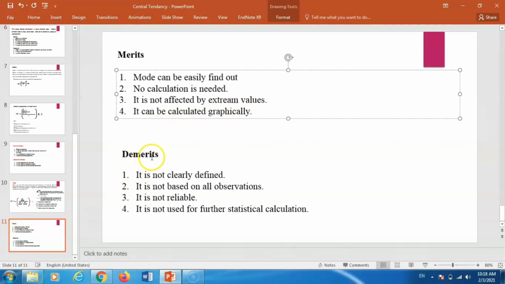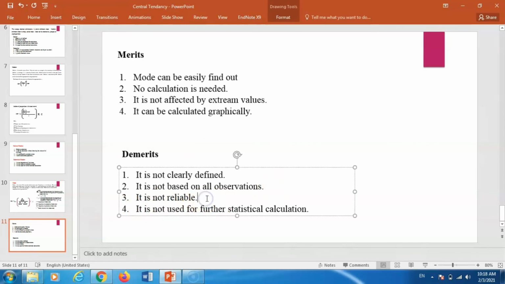Let us see the demerits. It is not clearly defined. It is not based on all observations, so it will not be unbiased. It is not reliable. We cannot scientifically rely on mode. It is not used for further statistical calculation. So these are the merits and demerits of mode.